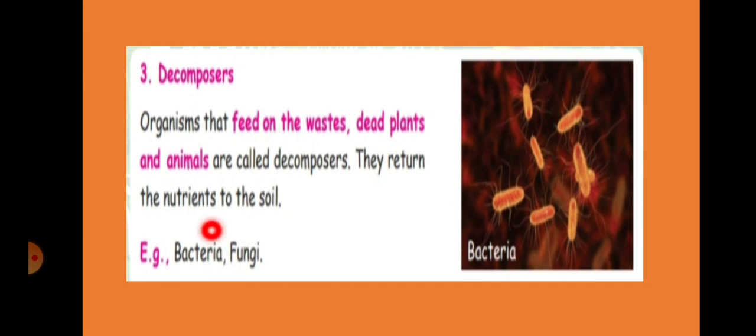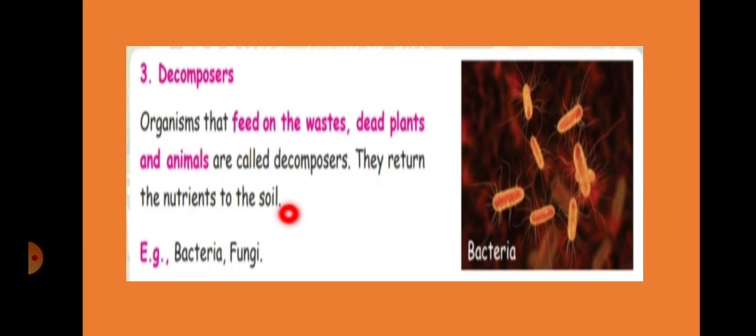What will they do? They will feed on waste materials, dead plants, dead animals. They will eat the dead animals and waste. That is why after a few days we will not find that. So these decomposers, after eating, return the nutrients to the soil.